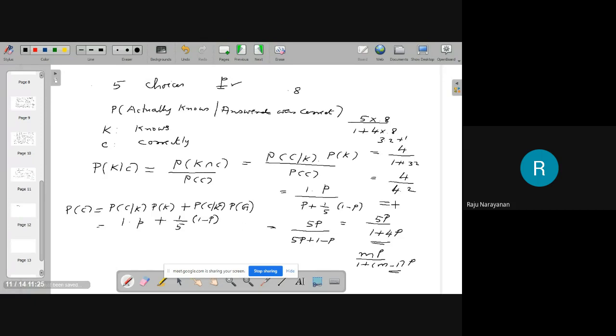That is 0.95. This is the probability that he answered correctly by knowing the correct answer.